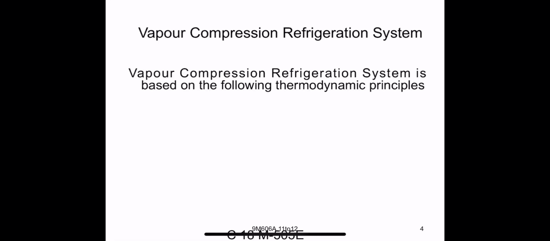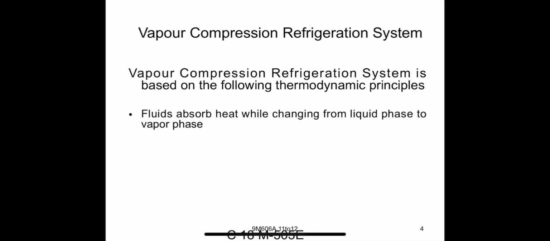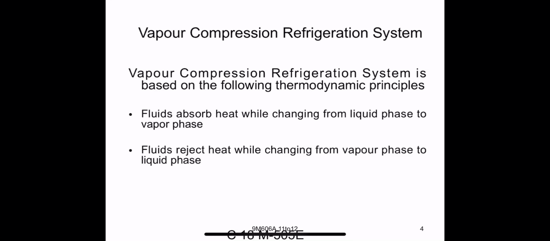In the vapor compression refrigeration system the main principle is thermodynamic. The fluid absorbs heat while changing from liquid phase to vapor state. The fluid rejects heat while changing from vapor state to liquid state. So when going from liquid phase to vapor phase, it absorbs heat. When going from vapor phase to liquid phase, it rejects heat. In this concept, the vapor compression refrigeration system works.